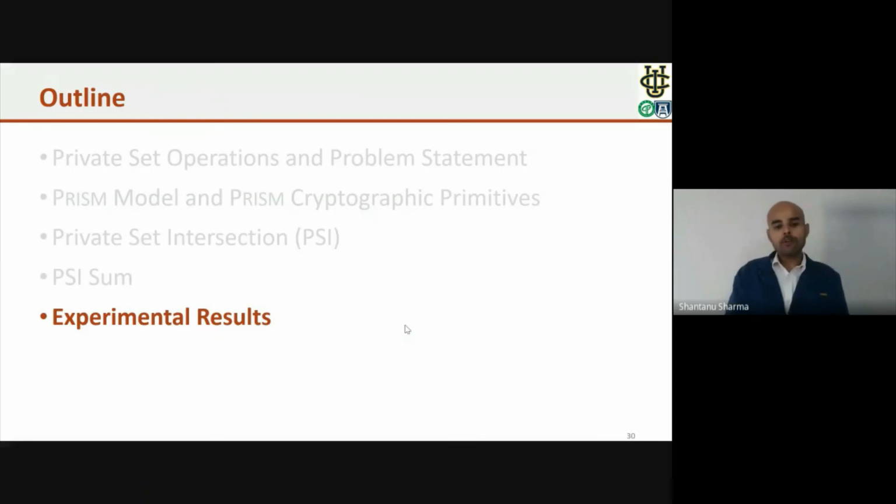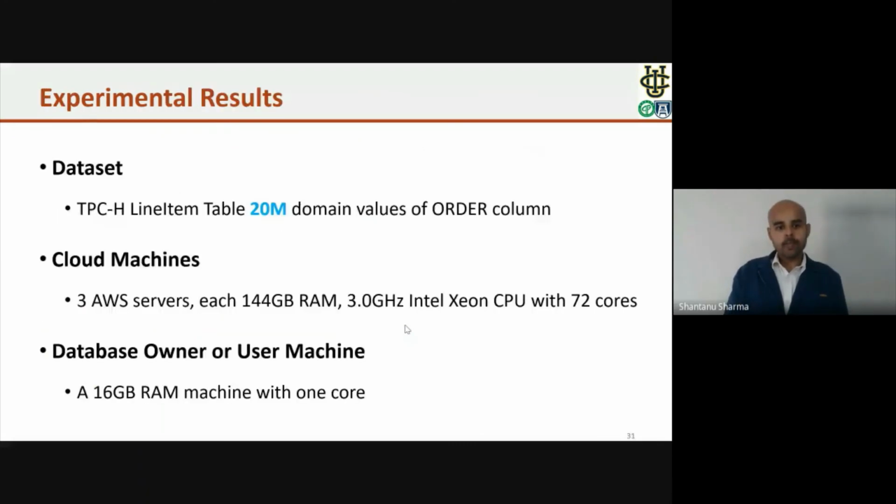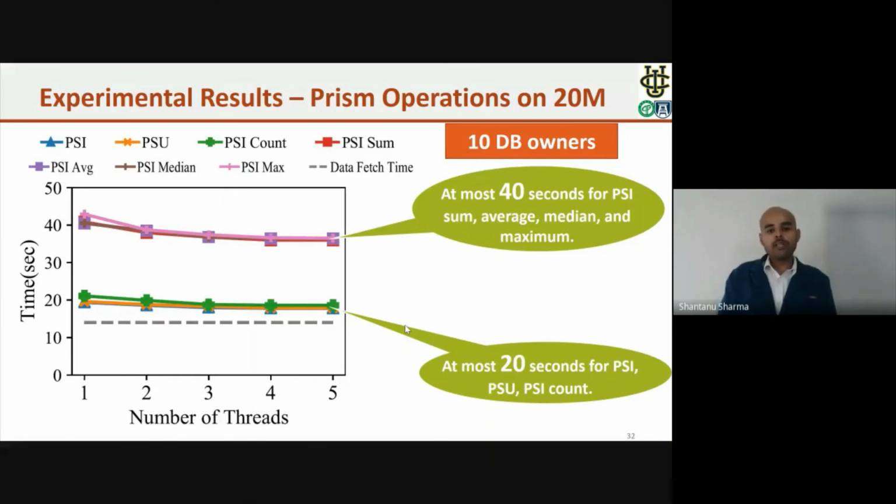Now finally, I am showing you the experimental results. Experiments were carried out over three AWS servers, and the local machine was hosted at our university, and we consider a 20 million domain size of the line item table where we consider the order column. This graph is showing the result for the 20 million domain size of the order column of the line item table where we fix the number of DB owners to 10.